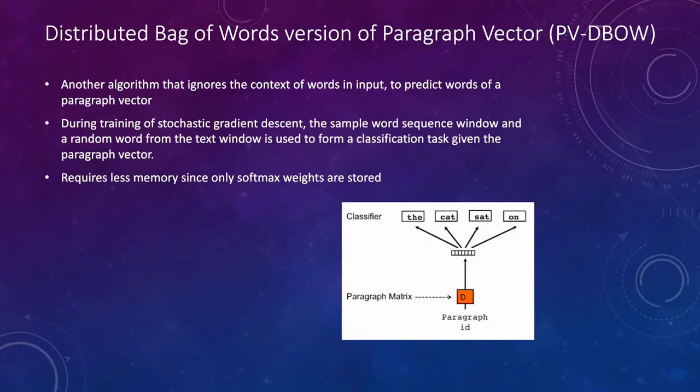Another algorithm that is used is called the distributed bag of words version of paragraph vector. It takes the generated paragraph vector in as input and predicts words from it. For this model, during the training of stochastic gradient descent, the sample word sequence window and a random word from the text window are used to form a classification task given the paragraph vector. One benefit of this method is that it uses less memory since it only stores the softmax weights.